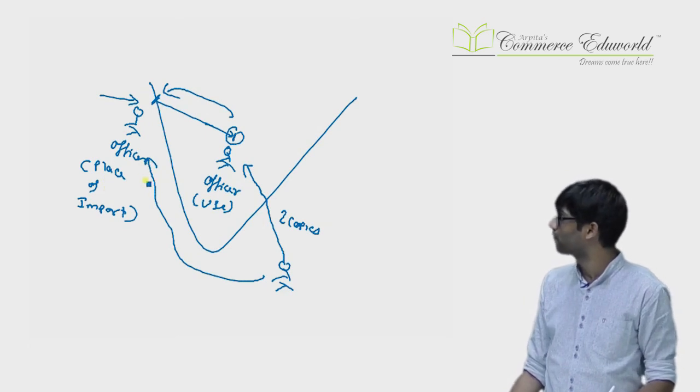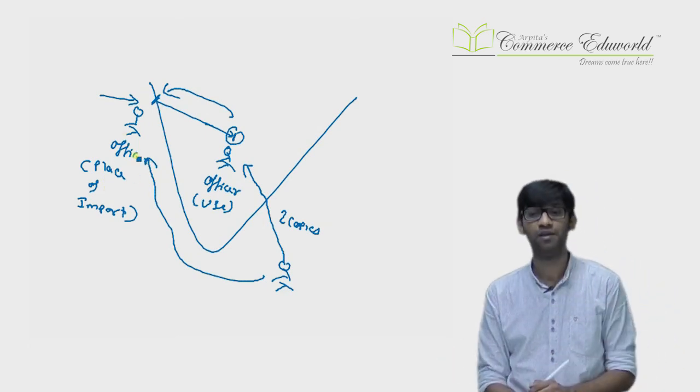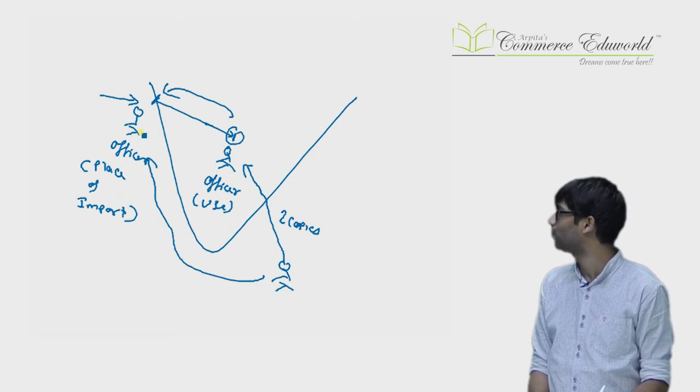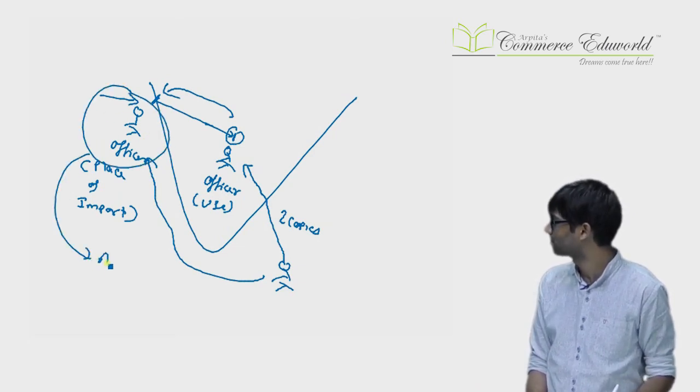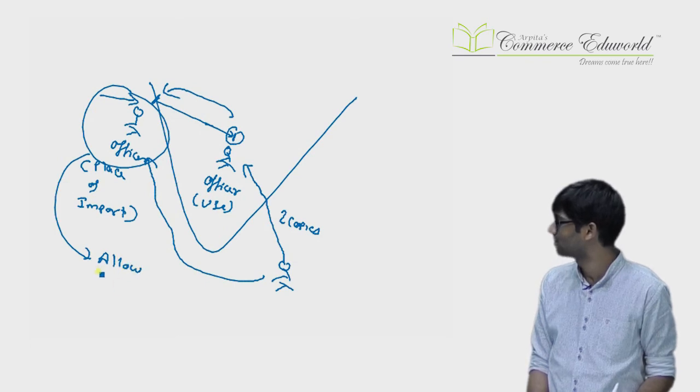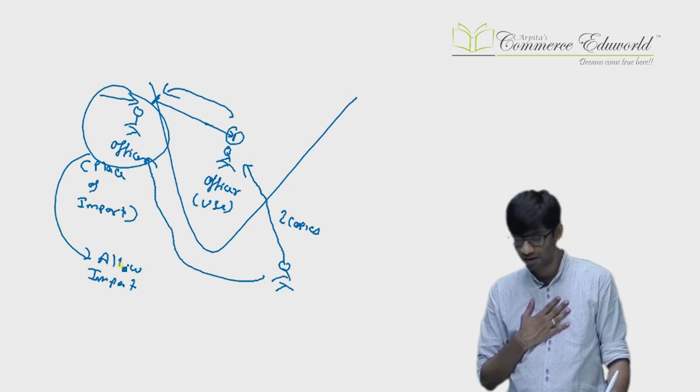To him, we have also filed 1 copy. Now he will verify both of them, and then he will allow import of goods. This person will allow import of goods without duty or at concessional rate, etc. Okay, so now we are studying that procedure part.